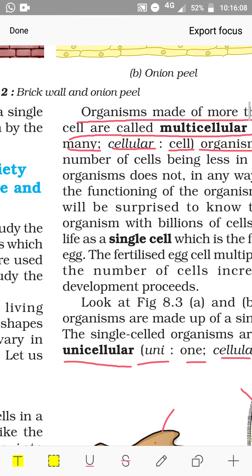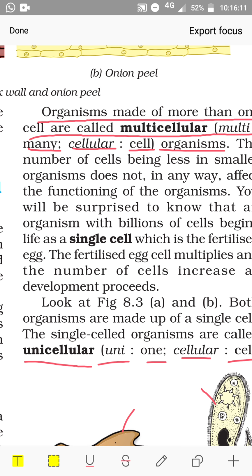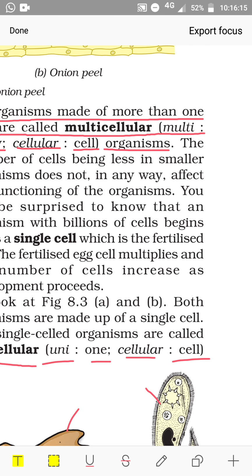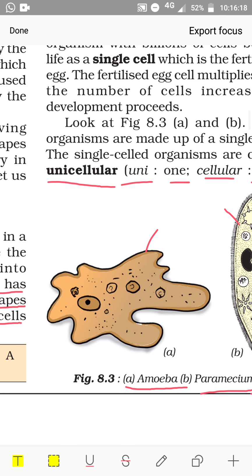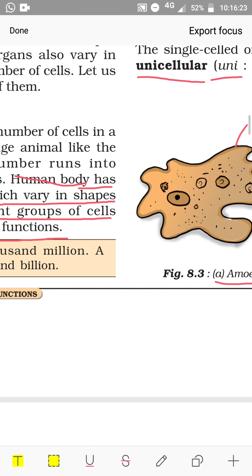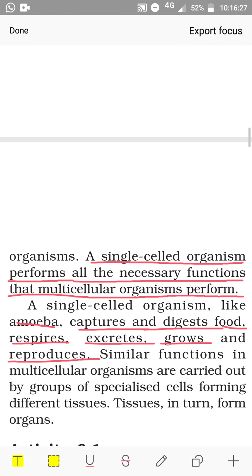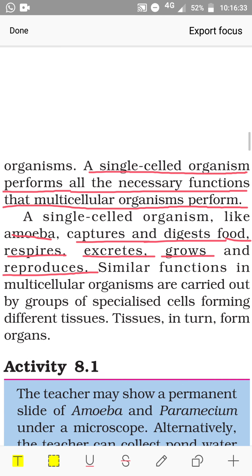Next, multicellular means having many cells, and those that have a single cell are called unicellular organisms. Today we have learned two examples of unicellular organisms: amoeba and paramecium. A single cell organism, though it has a single cell, performs all the functions. A single cell organism like amoeba captures and digests food, respires, excretes, grows and reproduces. All that is performed by a multicellular organism can be performed by a single celled organism also in its own way. So today, up to this much.